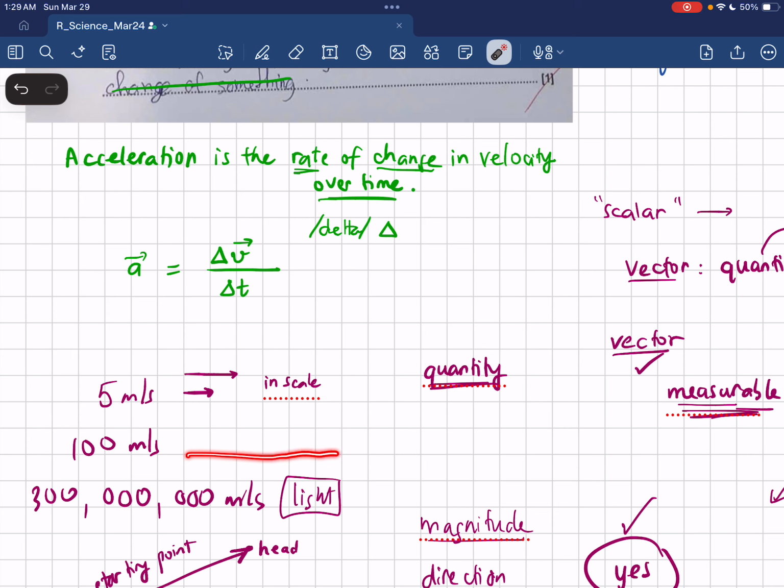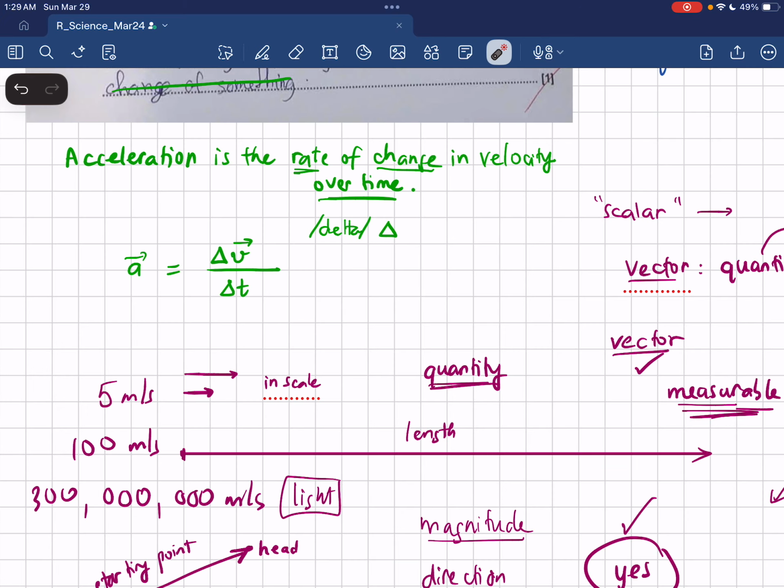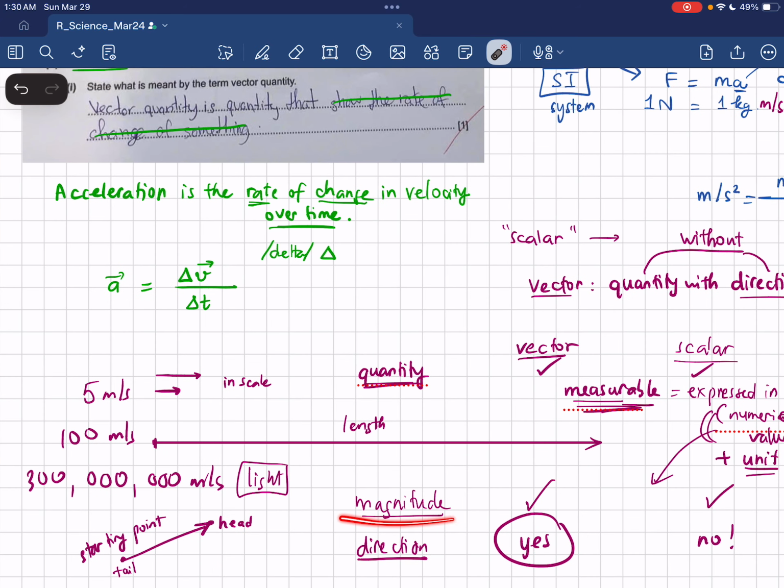Okay, can you see the difference between these vectors here? Right. Let me count again. I want to show you the difference here. So this one is 10, 20, 30, 40, 50, 60, 70, 80, 90, and 100 is here. You see that? The length. Oops, sorry, misspelling. The length of this arrow will represent the magnitude of it.